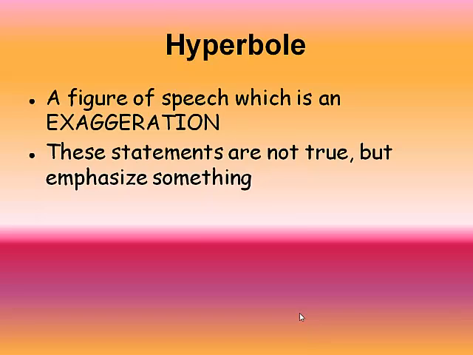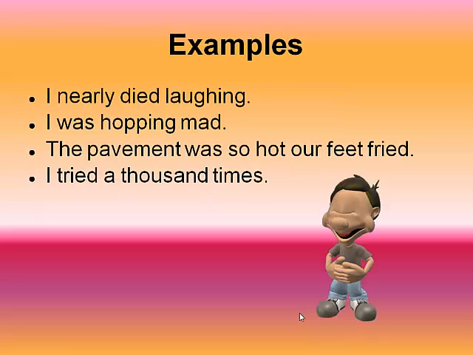Hyperbole. A hyperbole is a figure of speech in which an exaggeration occurs. These statements are not true, but they're trying to emphasize something. For example, I nearly died laughing. Okay, so maybe something was funny, but I don't think you were going to die because you were laughing. I was hopping mad. No, you weren't jumping up and down around the room because you were so mad. That would be an exaggeration, or hyperbole.